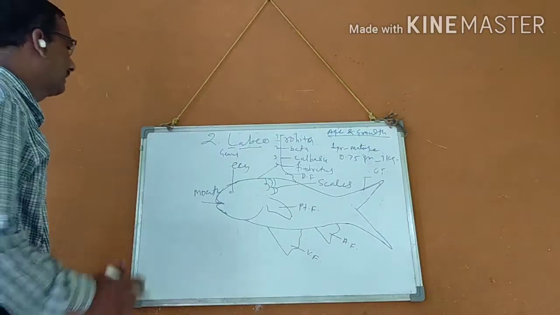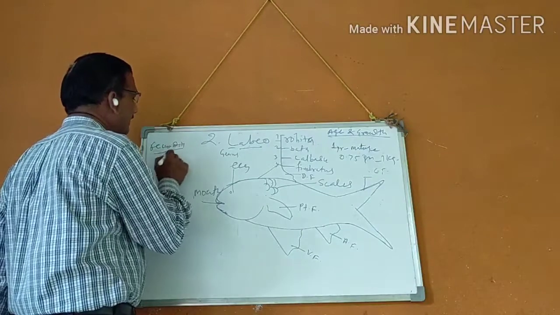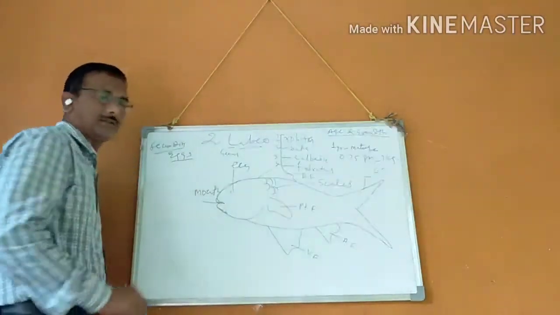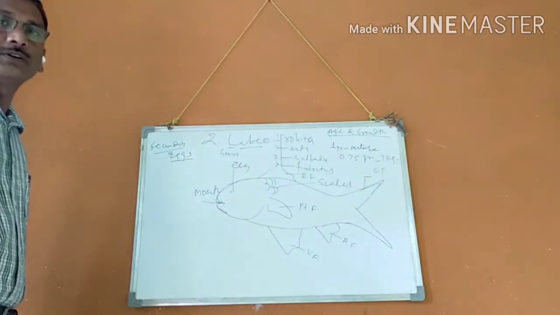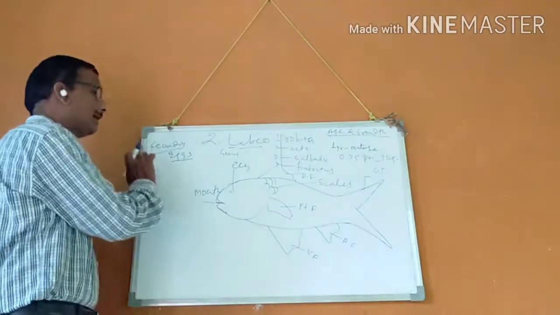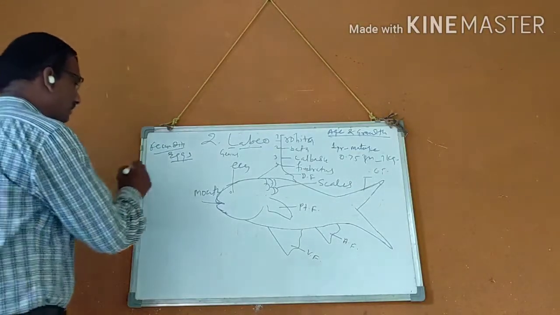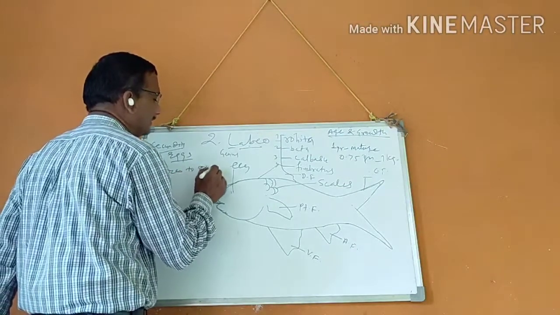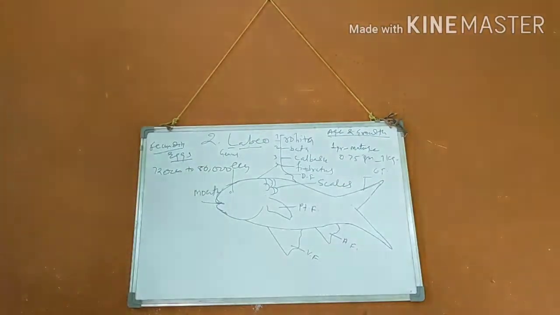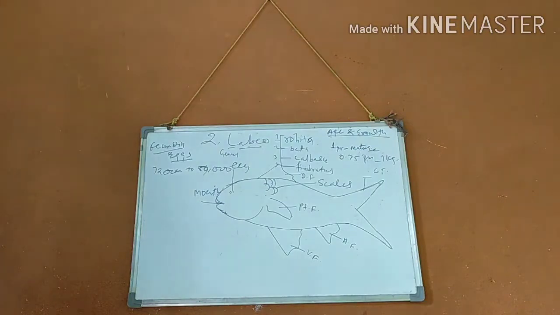And the next important chapter is the fecundity. Fecundity means egg laying: how many eggs does this fish lay in a year? I have given the information about the Katla, 80,000 to 1 lakh. This is the egg laying capacity of Labio: 72,000 to 80,000 eggs.